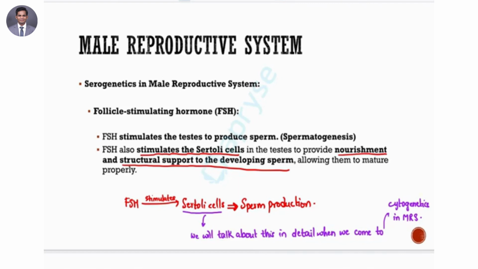We'll go into a little more detail in a little while. Is this clear? So follicle stimulating hormone stimulates the Sertoli cells. Sertoli cells are the ones that are responsible for your sperm production.